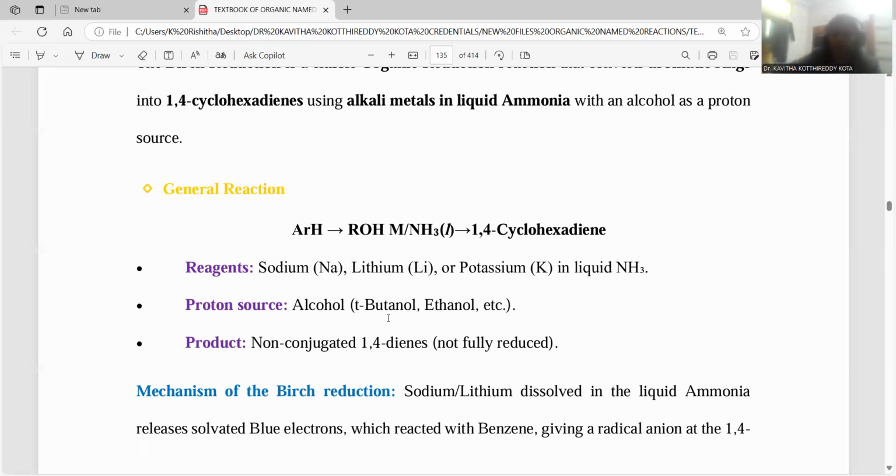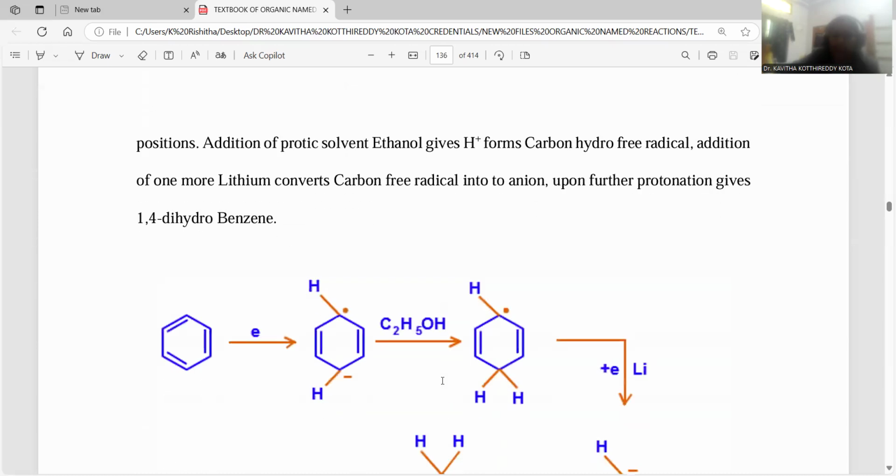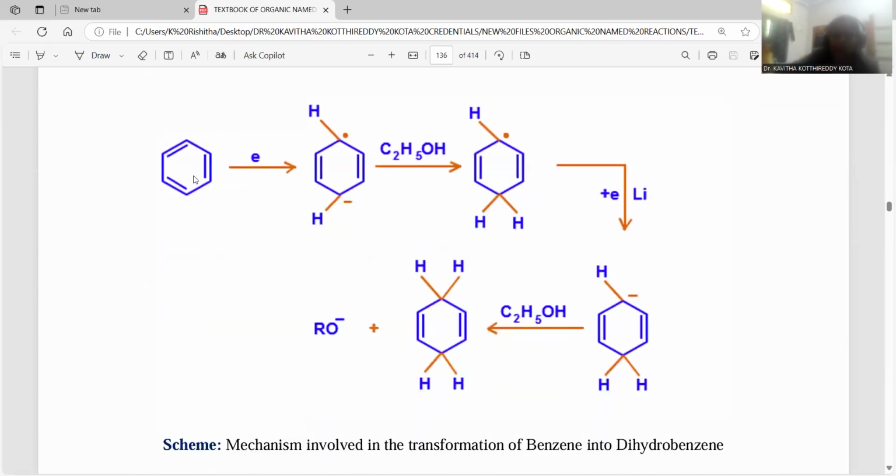In order to understand the mechanism of this Birch reduction, let me introduce the schematic representation. Benzene is treated with lithium and liquid ammonia. Lithium, being an alkali metal, is prone to release electrons into the system. The released electrons are taken up by the benzene ring, so you can notice an odd electron at one position and an electron added at another position.